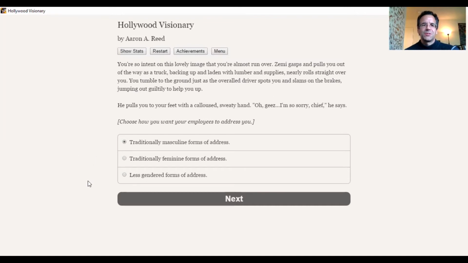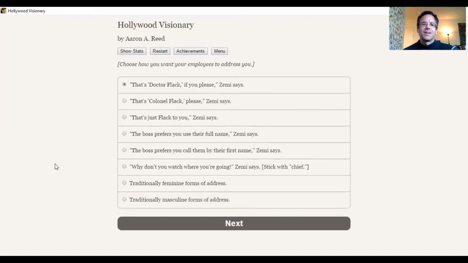So Flack is almost run over by a truck, and the truck driver helps us out. How do we want the employees to address you? Yeah, this form of address, to me, is something that is more of a contemporary thing, like being able to choose how people can address us and how we address ourselves. This is certainly something of our contemporary time. So I guess we're bridging the present and the past here. So let's go ahead with the less gendered form of address.